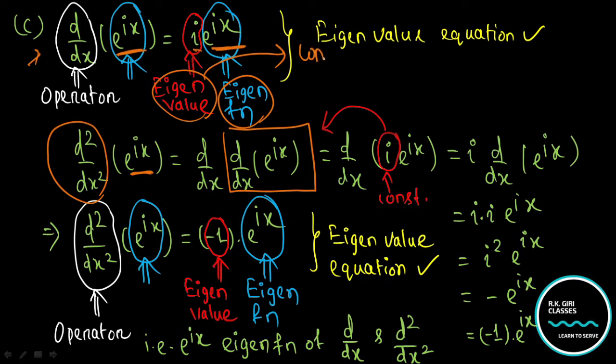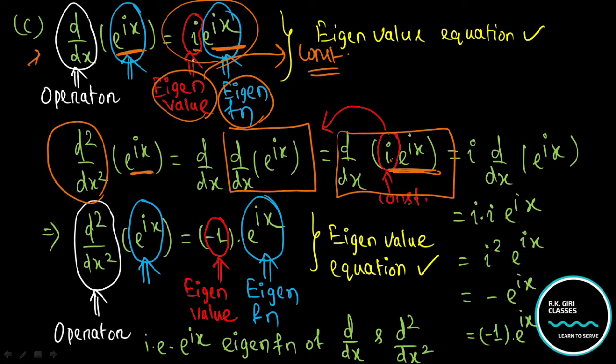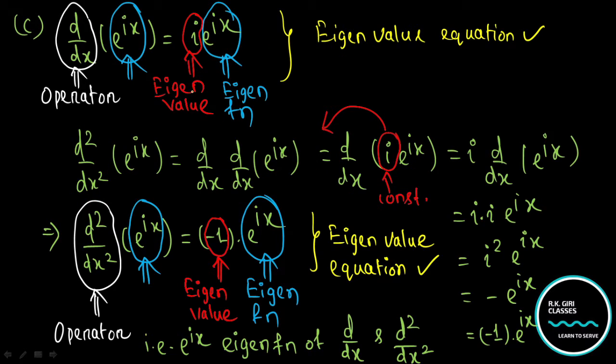So this is a constant quantity, and whenever it is inside the derivative, it will be taken outside of the derivative. Here the eigenvalue is i, so don't think this imaginary value cannot be a constant quantity. It can never be a variable quantity.